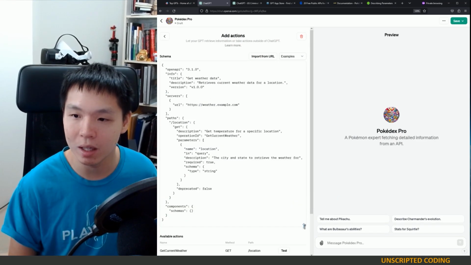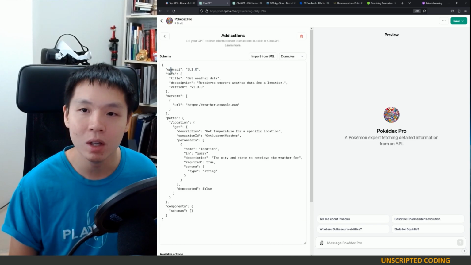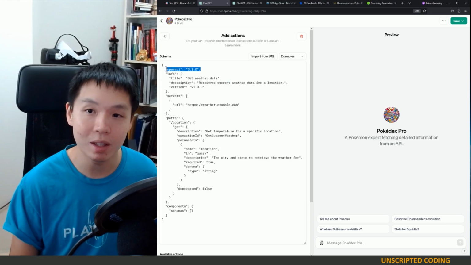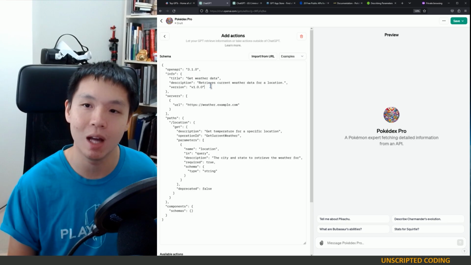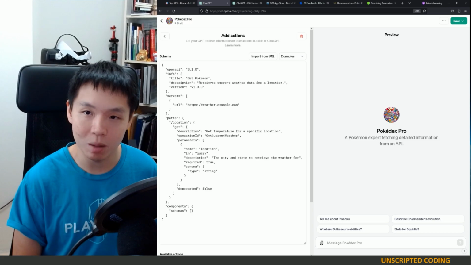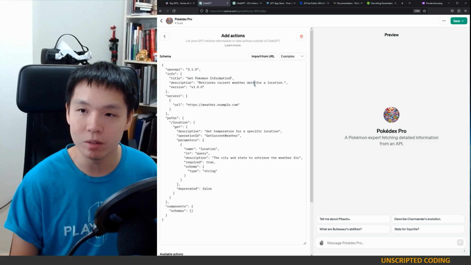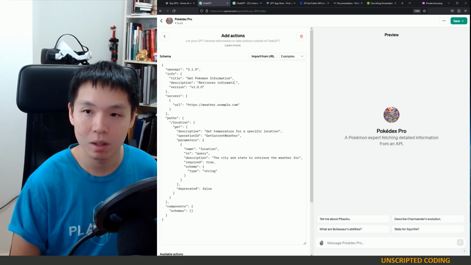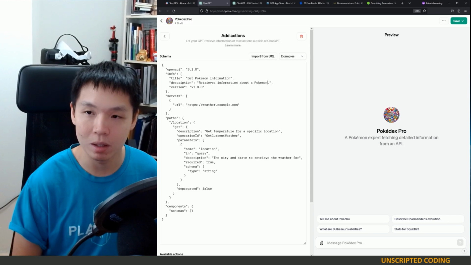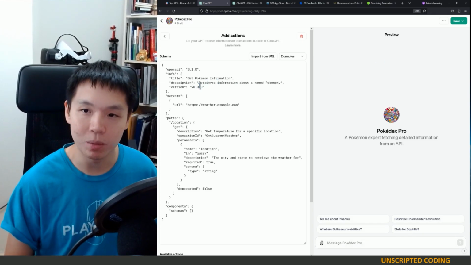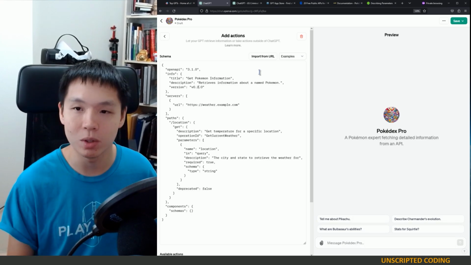I'll zoom in and move in here. We have some of this header meta info. You could change it to whatever you want. This is the schema version. You don't want to touch that. But the basic info you do. So here, let's go get Pokemon information. Retrieves information about a named Pokemon. And you can put in a version number. This is barely final, so let's put 0.02.